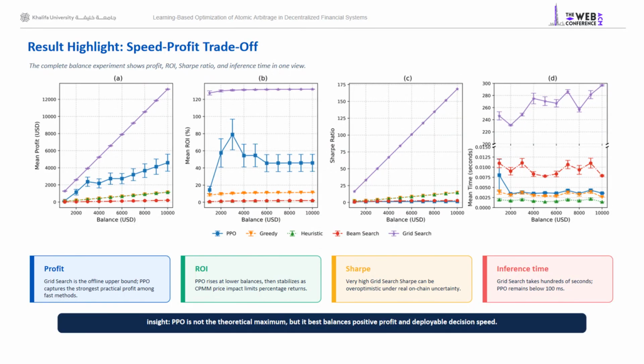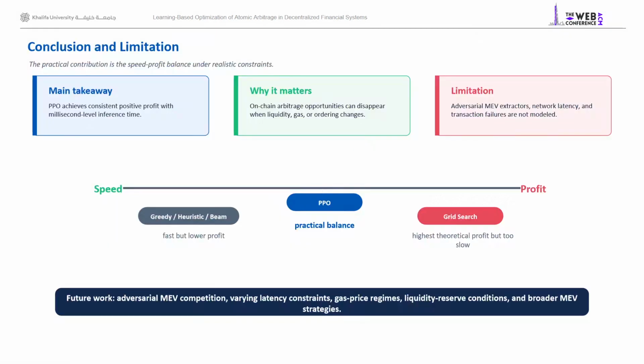In the share ratio, all baselines achieve high values, indicating over-optimism under real on-chain conditions. In inference time, grid search has the highest inference time at 200 seconds due to the exhaustive search for arbitrage opportunities. In contrast, PPO and the other baselines complete inference under 100 milliseconds. Therefore, while grid search represents the upper bound on achievable profit, PPO gives consistent profit with millisecond-level decision time, making it the most effective practical approach.